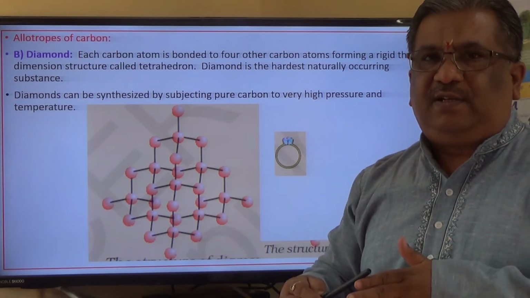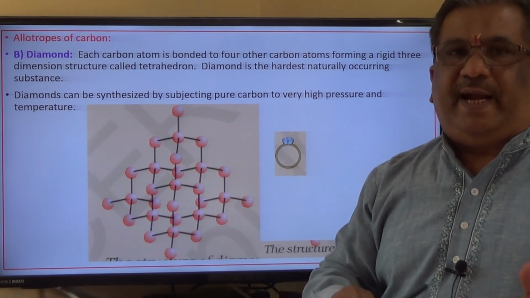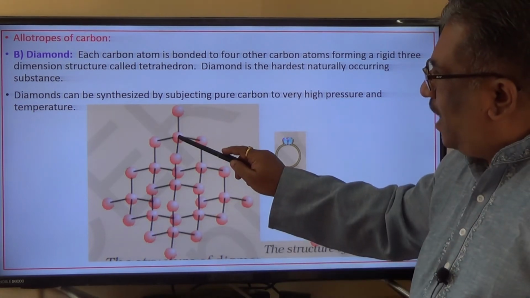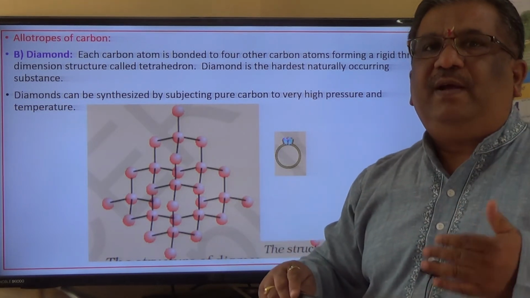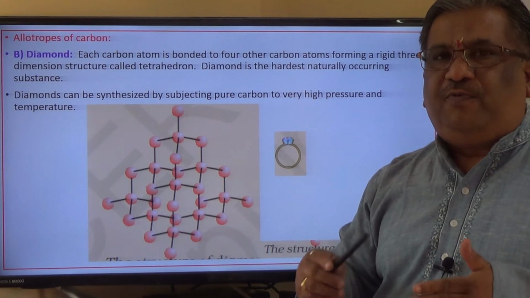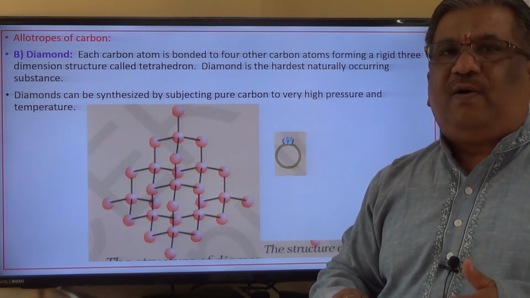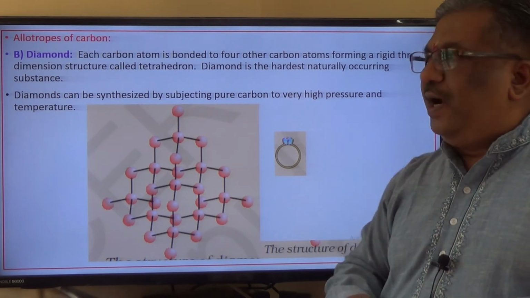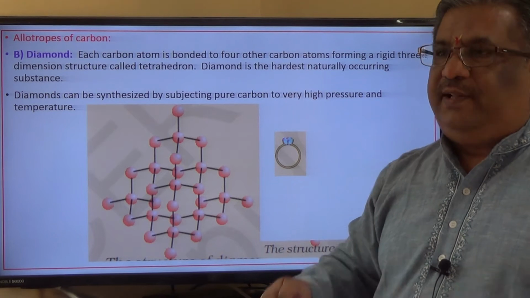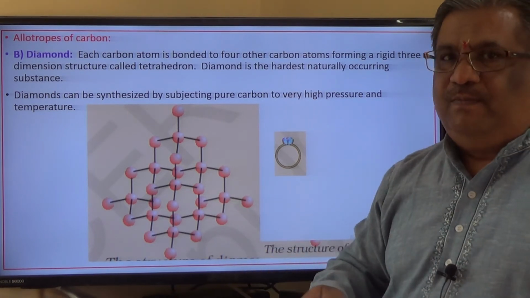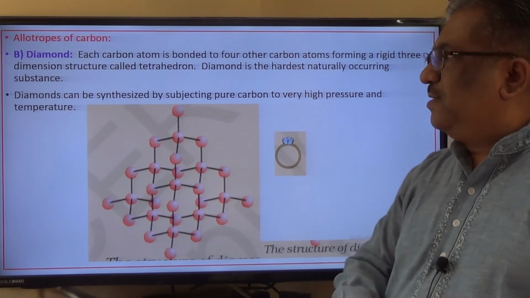The name of the structure that is observed in diamond is tetrahedron. And this 3-dimensional structure is a very rigid structure, and therefore diamond is very hard. Diamond is the hardest naturally occurring substance.